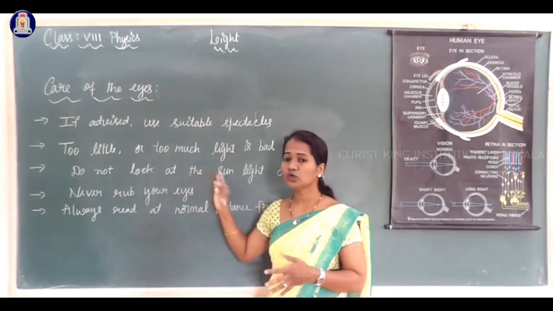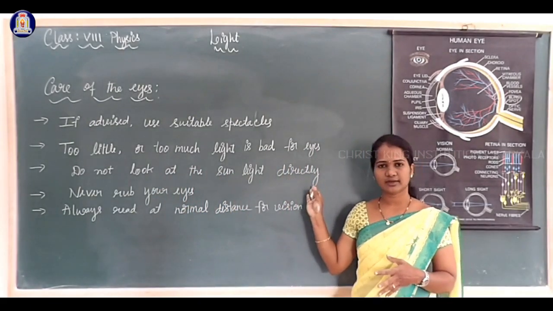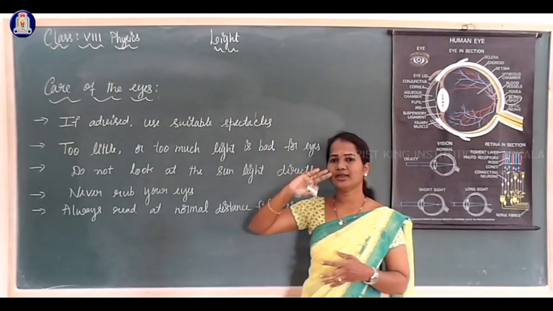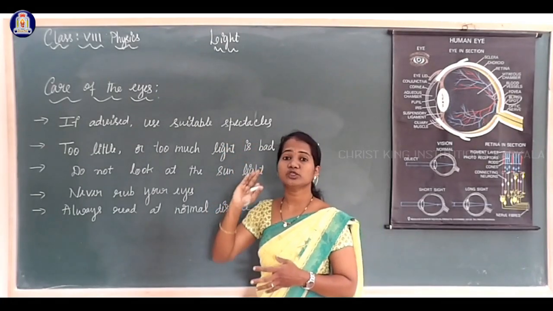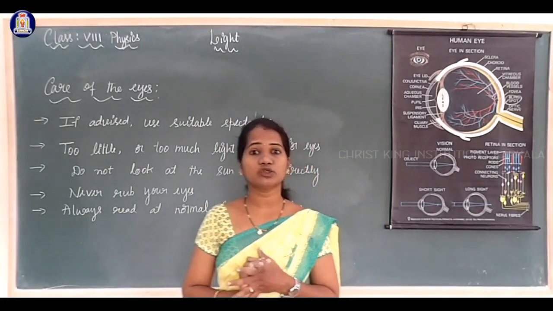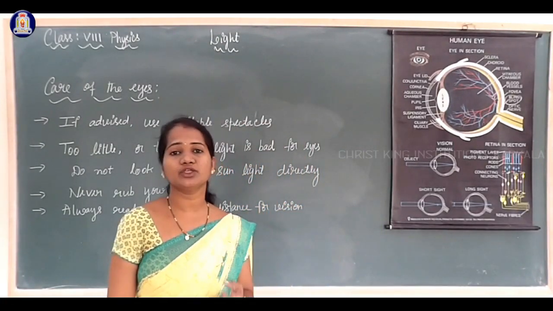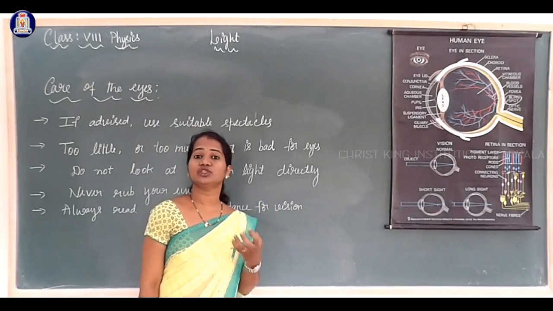Third one, do not look at the sunlight directly. We should not look at the sun directly because sun rays are most powerful. So they may damage our eyes. They may damage the retina.